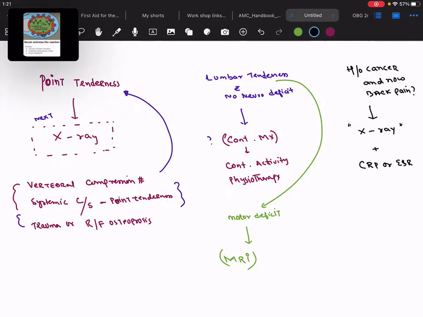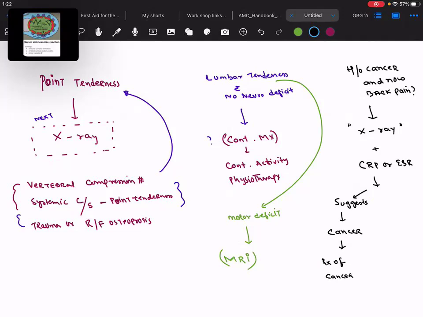If the C-reactive protein or ESR is increased, and the neurologic, and you went for the X-ray and it suggests that the patient is having cancer, therefore you go for the management of metastatic cancer, right?